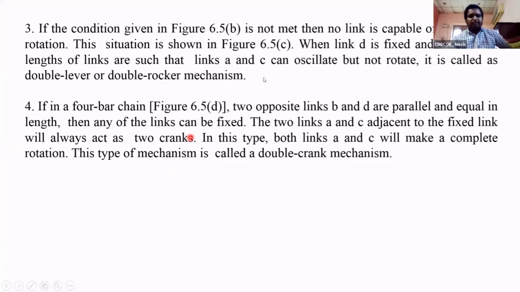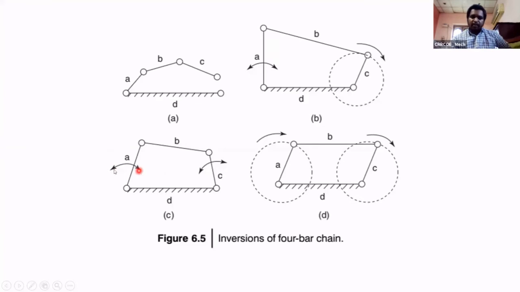It forms a double rocker mechanism or double lever mechanism. Means the oscillating part is called a lever. Means A is oscillating and C is also oscillating. Both are oscillating. Means here we have two levers. So it is called double lever mechanism.